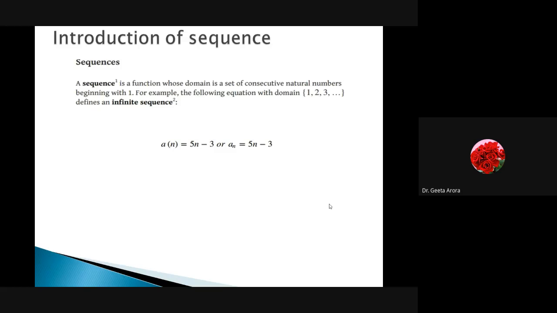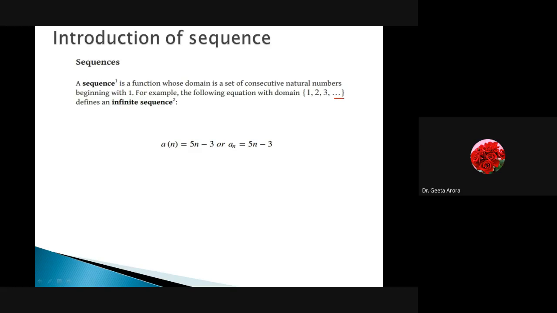We have started with the sequences. It is a function whose domain is a set of natural numbers. Consecutive means 1, 2, 3, 4 like this. Correct? And if it stops at a particular point, then it is obviously a finite sequence, or it could be up to infinity. So we can say it is an infinite sequence.